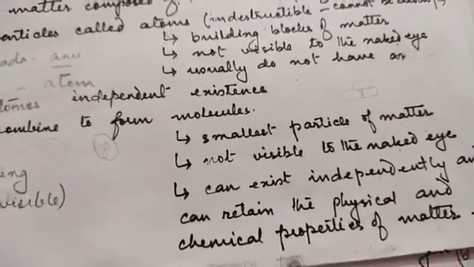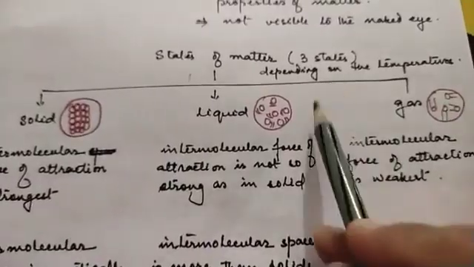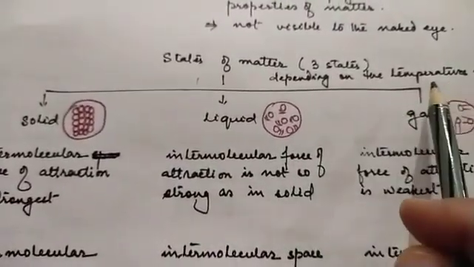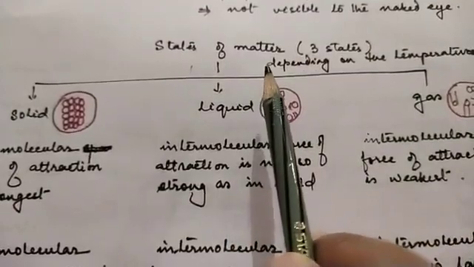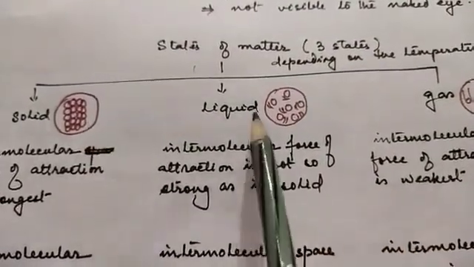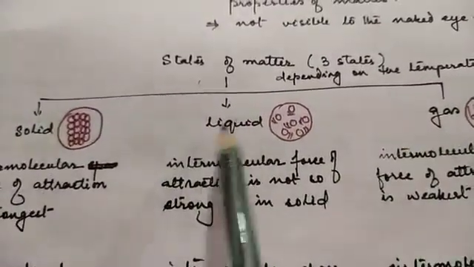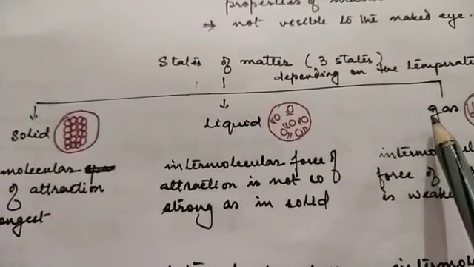Now we will study about the states of matter. Depending on the difference in temperature, matter is classified into 3 categories: solid, liquid and gas. Solid, liquid and gas, these are the 3 states of matter.